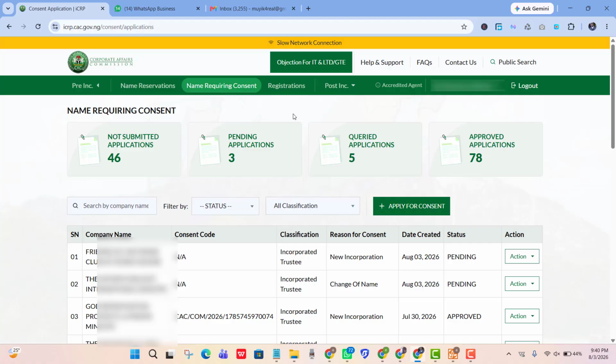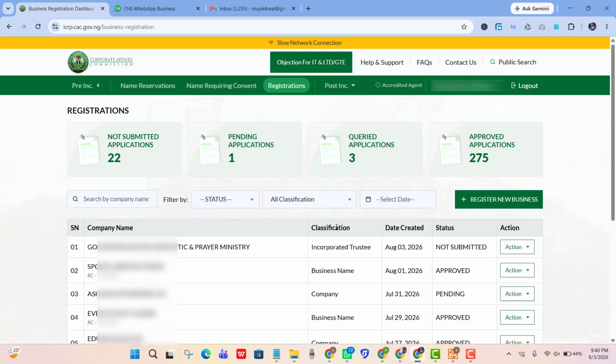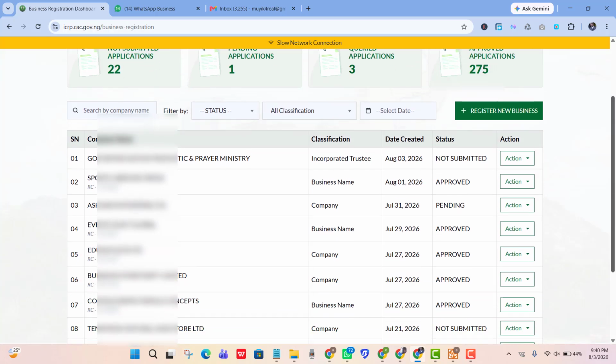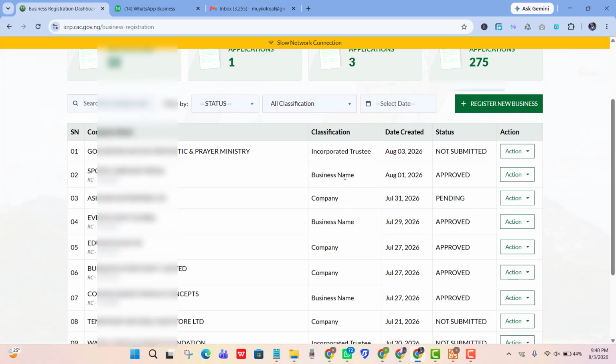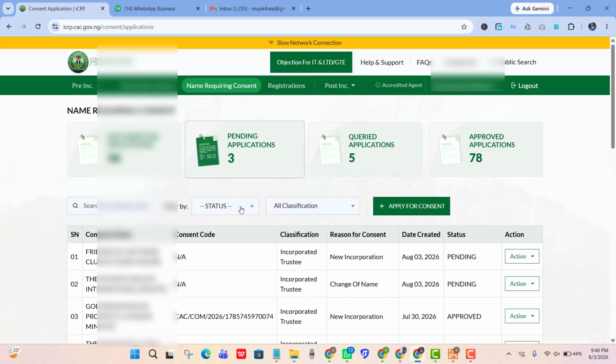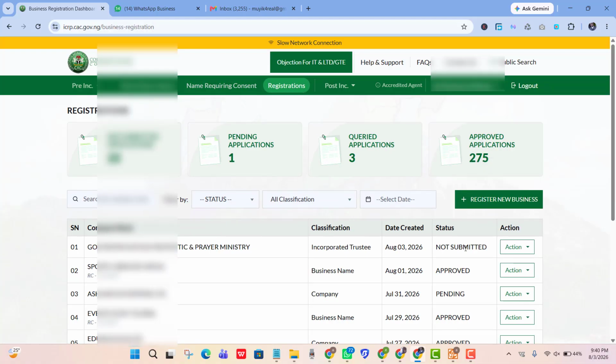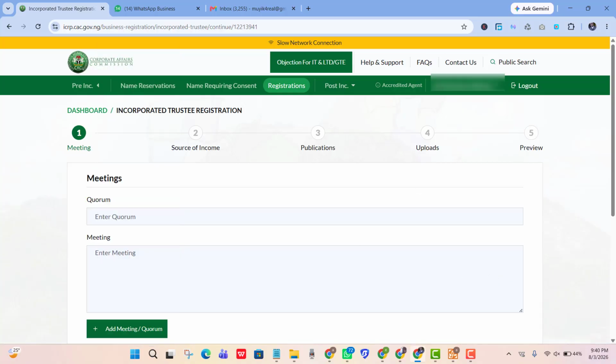So once your name consent has been approved, if you come to this registration tab, it will be showing something like not submitted. Here you can see this one is saying not submitted. What this means is that if I come to this consent stage, you can see that it will say approved here. So for the registration, it will tell me not submitted. All you need to do is click on the action here, click on continue application, and it's going to bring you up to this point.